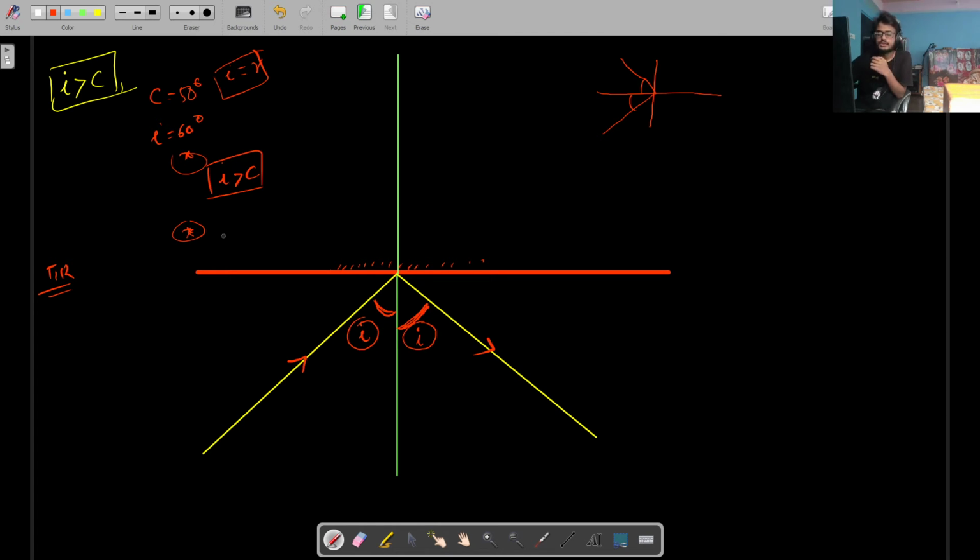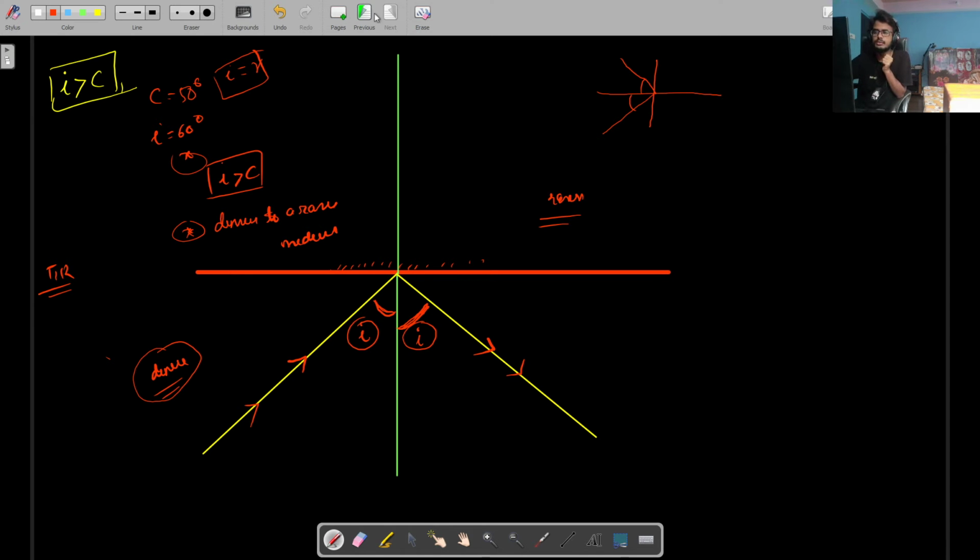No, the ray of light should always come from a denser to a rarer medium. So this incident ray should always come from a denser and should go to a rarer medium. Always. So whenever you are talking about total internal reflection, the ray of light should always start from the denser medium. So this ray is starting from the denser medium. Only then is total internal reflection possible, else it is not.